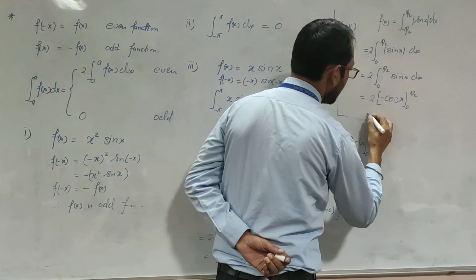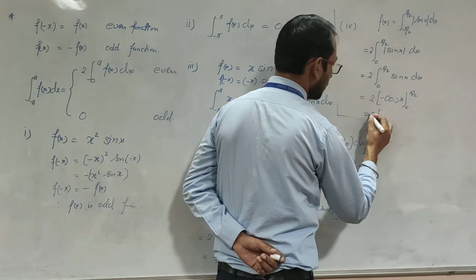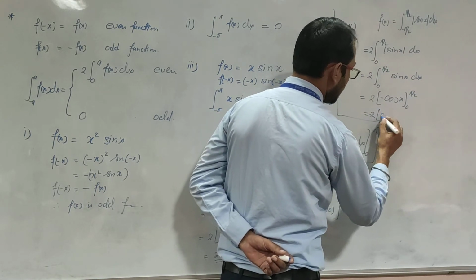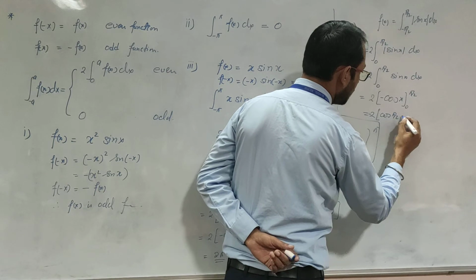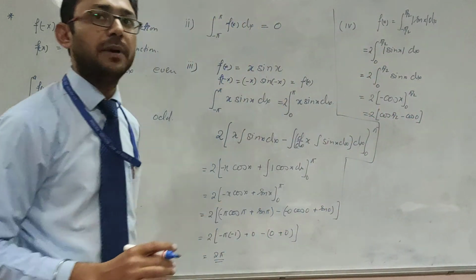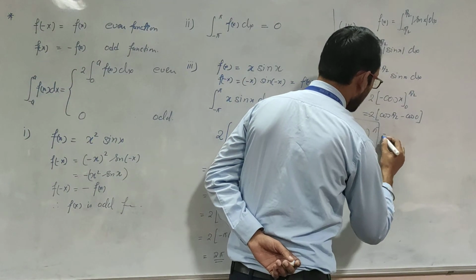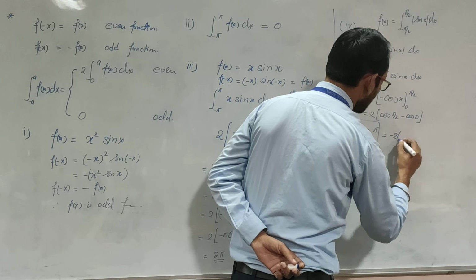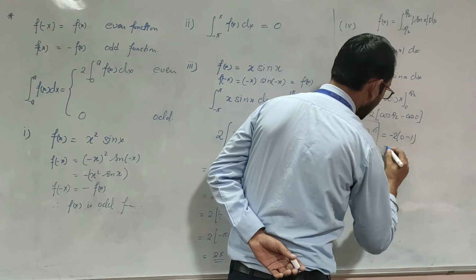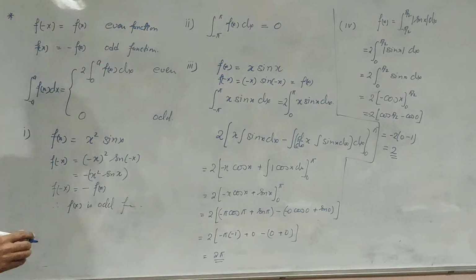So it will be 2 times minus, taking it outside, cos pi by 2 minus cos 0. The value of cos pi by 2 is 0 and cos 0 is 1. So it will become -2 times (0 minus 1), which is 2. So this answer is 2.